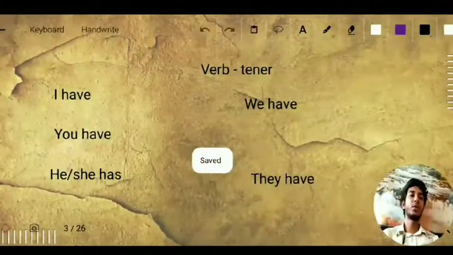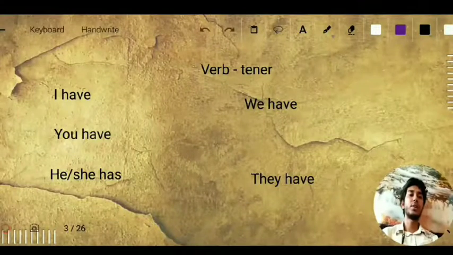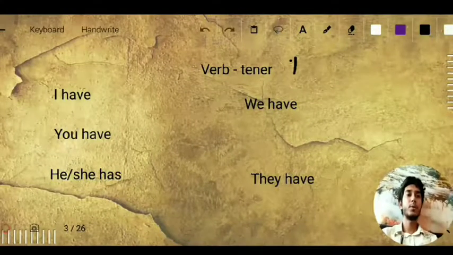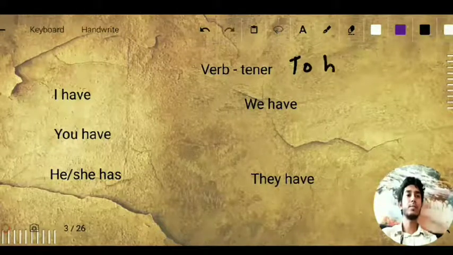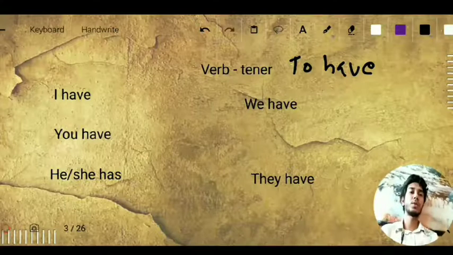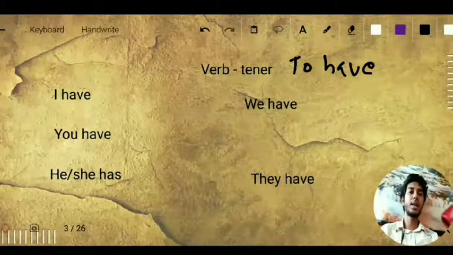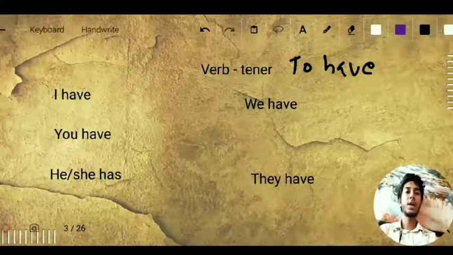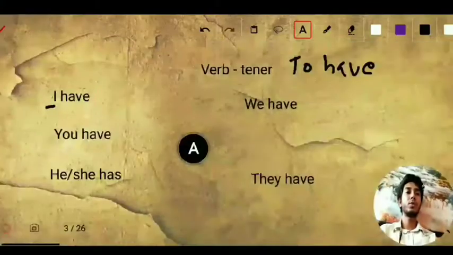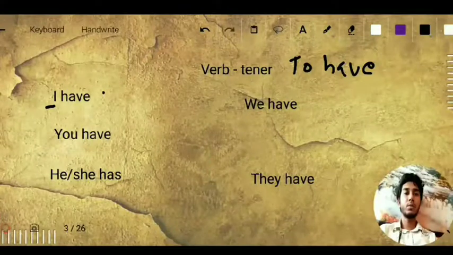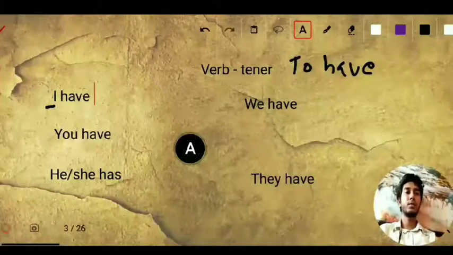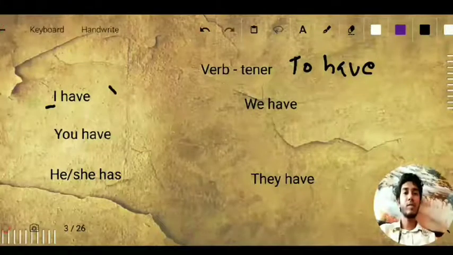Now I'm going to tell you the conjugation of the verb tener. Here we have I have. Tener means to have. Now we are going to deal with the conjugation. For I have, the translation of I is yo, Y-O.